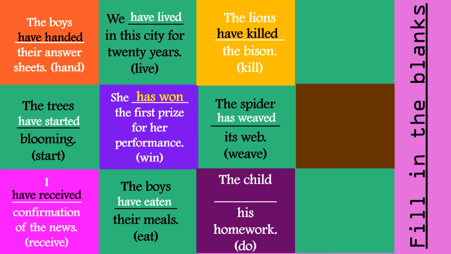The child dash his homework. The verb is do. The child has done his homework. I dash the table. The verb is lay. I have laid the table. Now let us quickly change these sentences into present perfect tense.